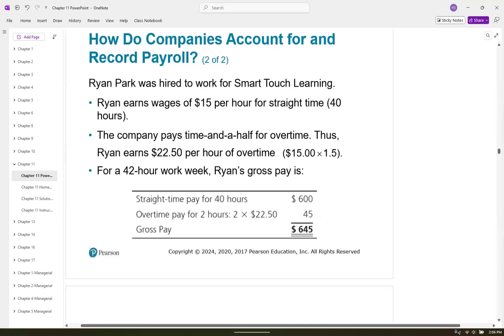Ryan Park was hired to work at Smart Touch Learning, and he earns $15 an hour for 40 hours. Then the company has to pay time and a half. Okay. And it looked like he worked over 2 hours, and his time and a half, 15 multiplied times 1.5 is 22.50. So you can see his straight time, 40 hours at 15 was 600, and then 2 hours at 22.50 was 45. So his gross pay is 645.